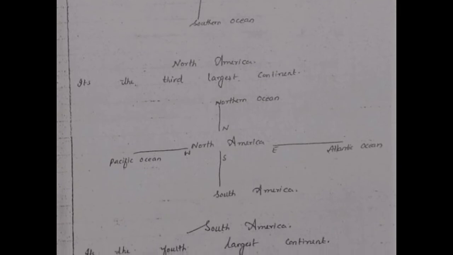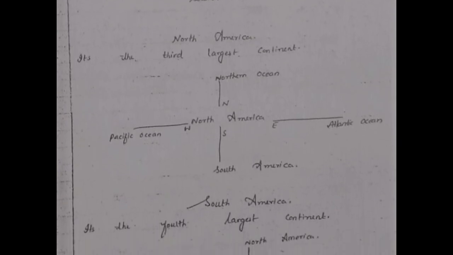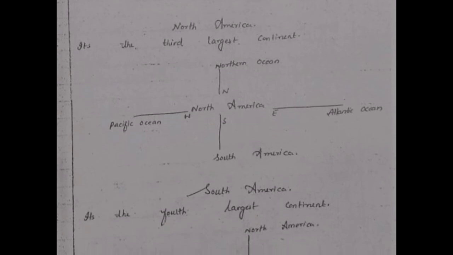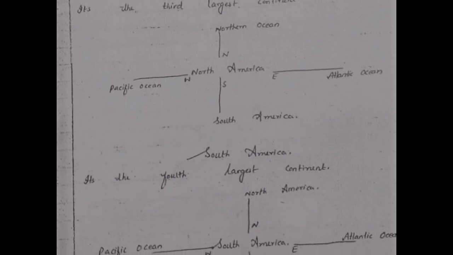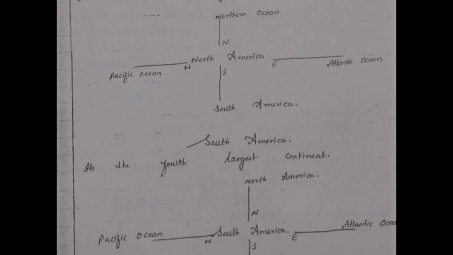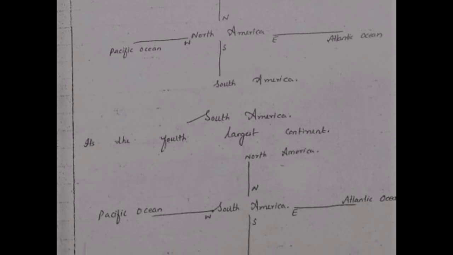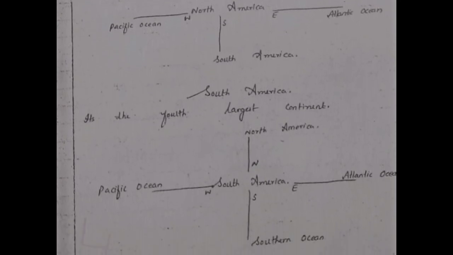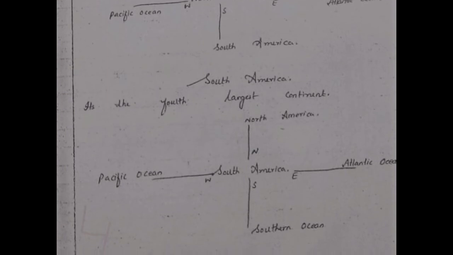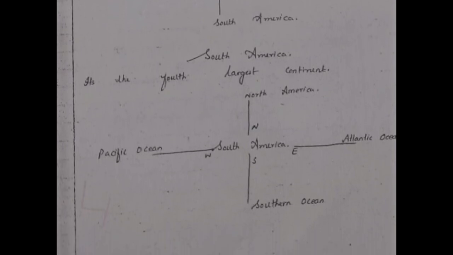Next continent is South America. It is the fourth largest continent. As we have discussed in the North American continent, that in the south of North American continent is South America. In the south of North America is South America. Similarly, in the north of South America is North America. So in the west of South America is Pacific Ocean. In the east, Atlantic, and in the south is Southern Ocean.